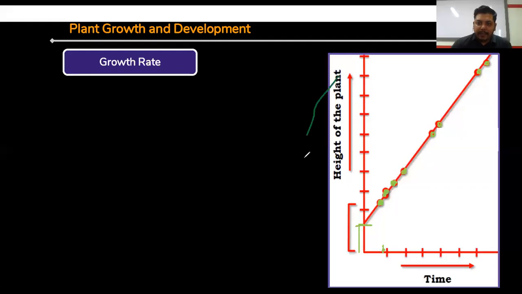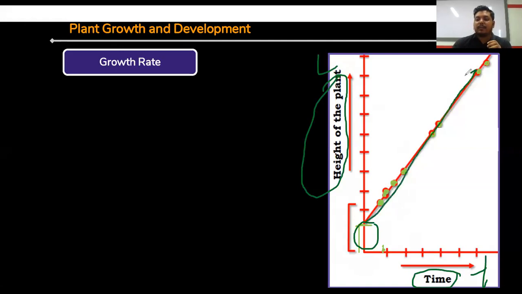So if we are representing the arithmetic growth in a graph, then you can see this is the y-axis, where the height of the plant or length of the plant, and here the time t, right? So at the initial time or at the starting time, there is no growth. Then what happens? At unit time, that is Lt, the plant is showing unlimited growth. Why unlimited growth? Because from one cell we are getting two cells, right?